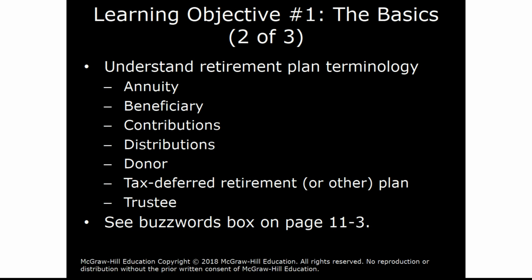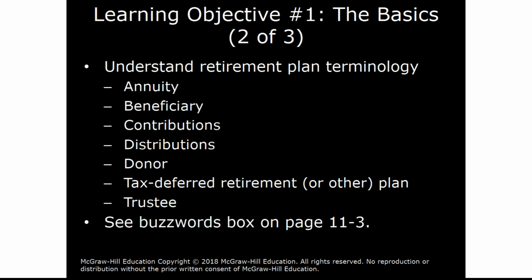One is annuity, and that is generally a series of payments, generally equally spaced over time. Beneficiary is the person who would receive the funds, for example, distributions from a fund. Contributions are generally made at the front end and create the fund. So these are dollars that are added to the fund. Distributions are dollars taken from the fund, often at retirement for a retirement account, or education for education, usually at the time the student attends college.